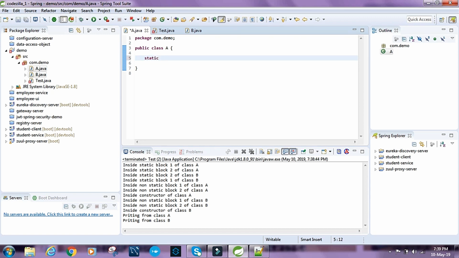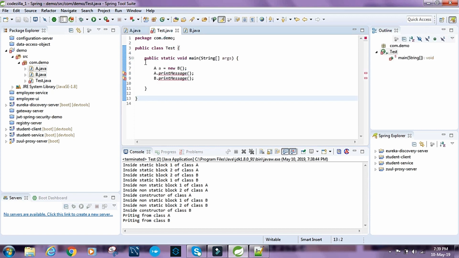Static int x equals 10, and let's create an object of a.